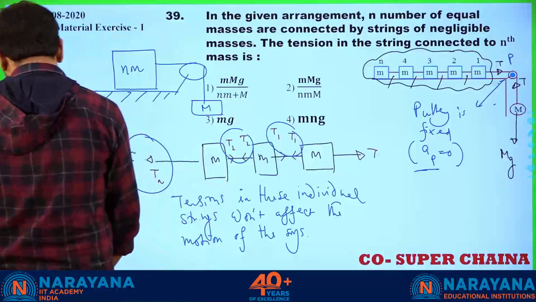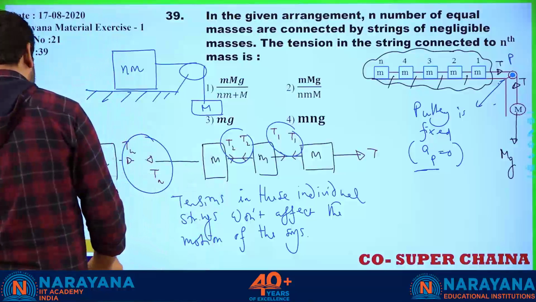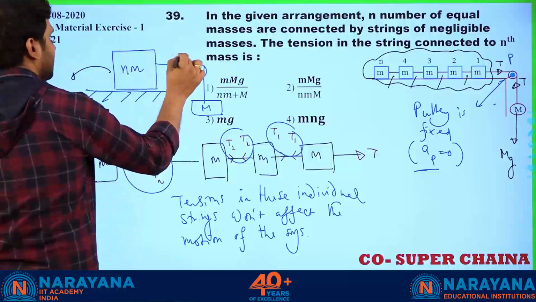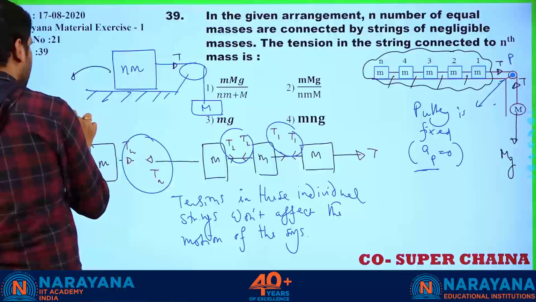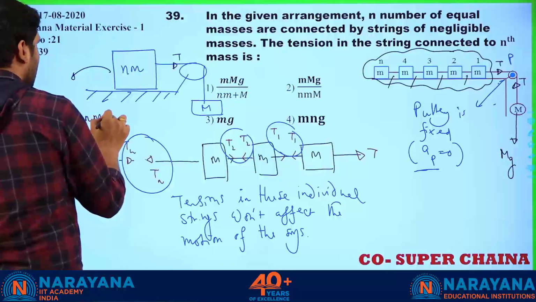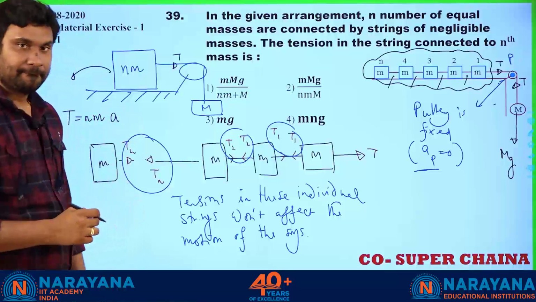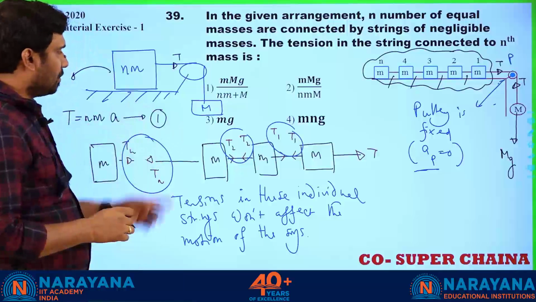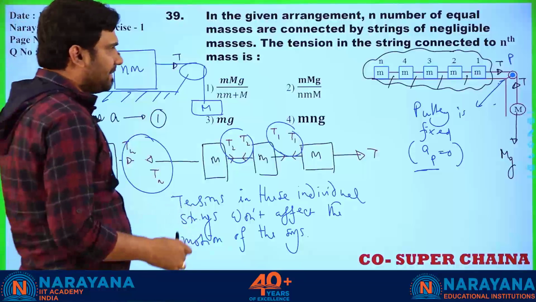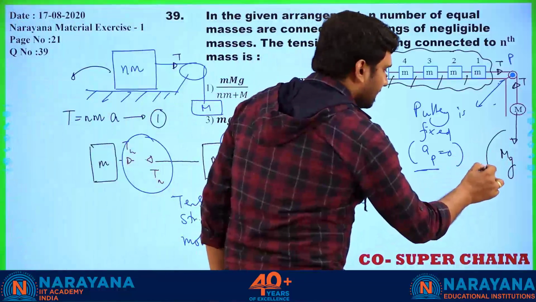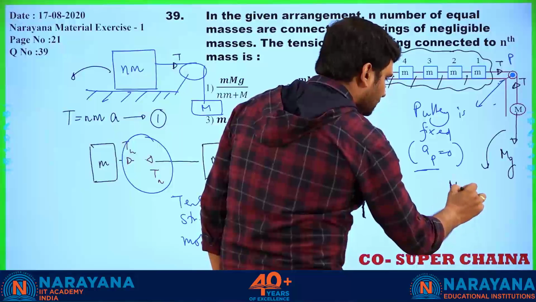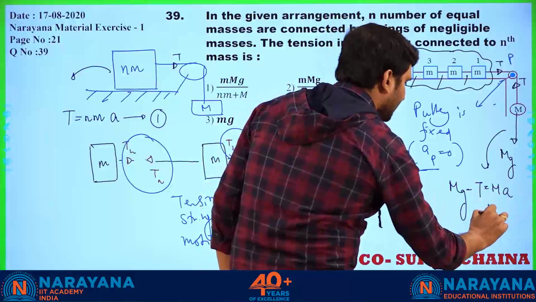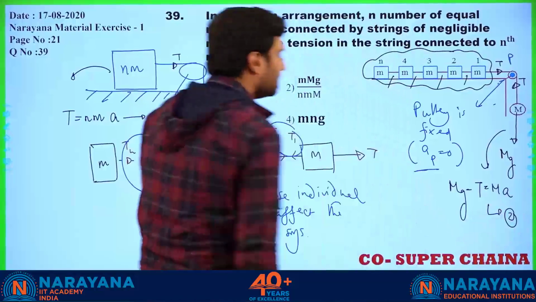So now you realize this. What is the equation I am going to write for all of them? For this one, the tension is T, so I will write simply T is equal to Nm into A. This is the first equation, equation number 1. What about this capital M? For this capital M, since it is coming down, we can write Mg minus capital T is equal to capital Ma. This is equation number 2.